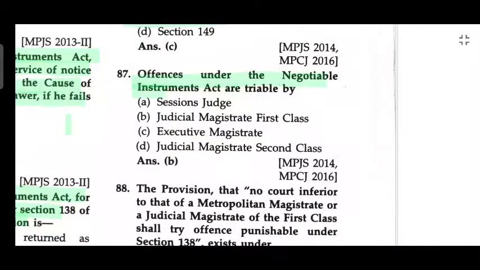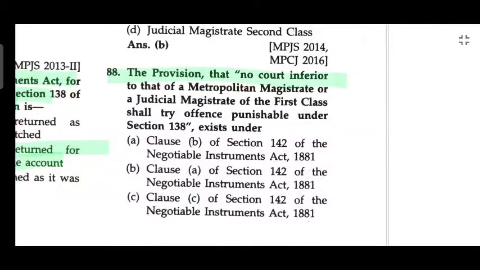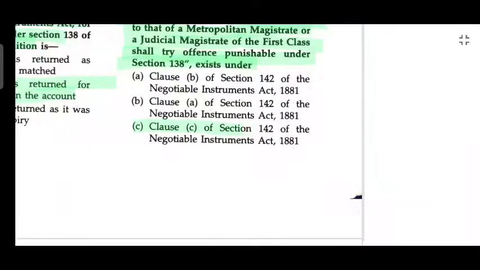Offences under NIA Act are triable by Judicial Magistrate First Class. The provision that no court inferior to the Metropolitan Magistrate or Judicial Magistrate of First Class shall try the offence punishable under section 138 exists under Clause C of section 142 of NIA Act.